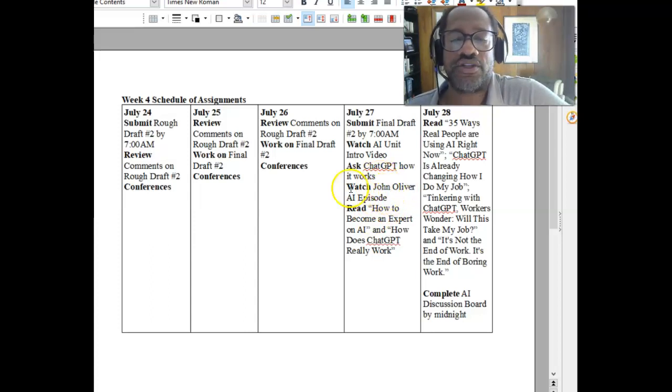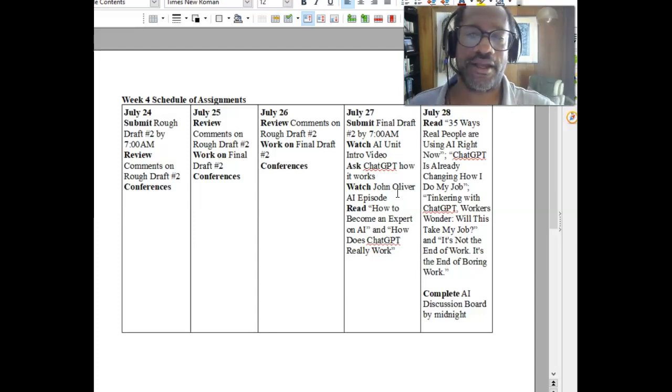Then you'll need to watch an episode of John Oliver's Last Week Tonight. He has a whole episode, about a half hour, about AI. He kind of explains what it is. He's funny. Well, at least I think he's funny. You might not think he's as funny. But he's somebody who's going to talk about the nature of AI, explain some of the issues, and is, again, somewhat entertaining about all that.